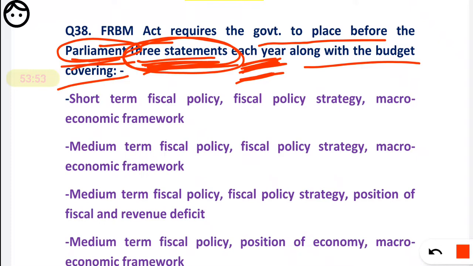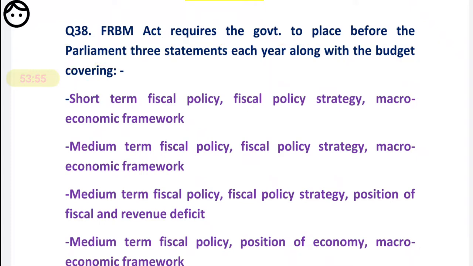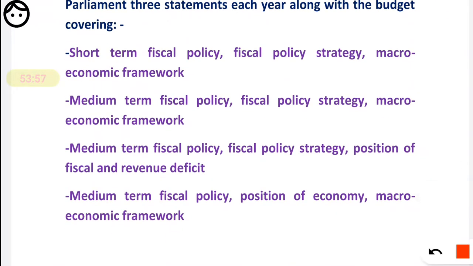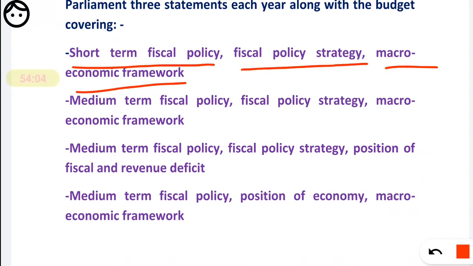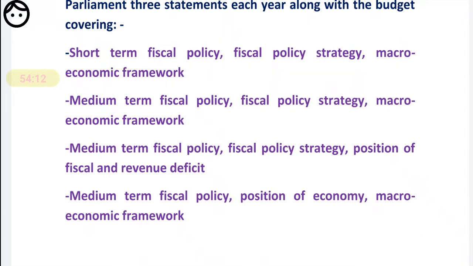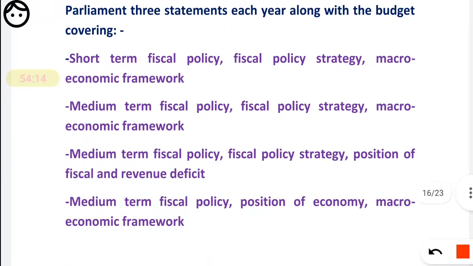Okay, now what are those? First, they have given short-term fiscal policy strategy and macroeconomic framework. It is not short-term fiscal policy, because for each year we are demanding that statement, so it should be mid-term fiscal policy.